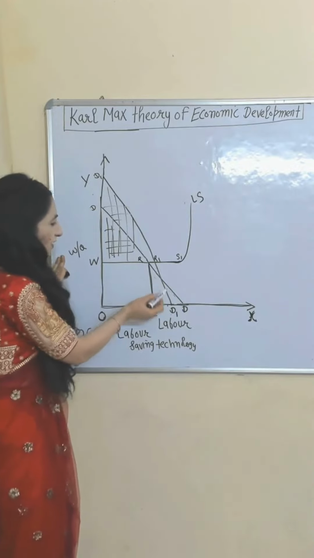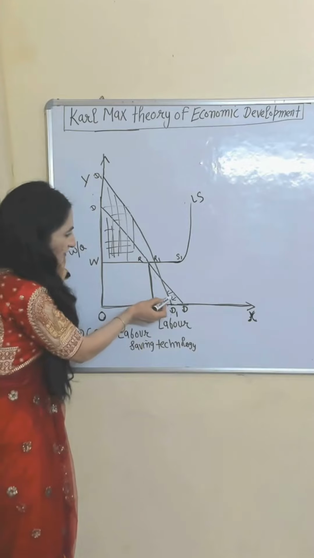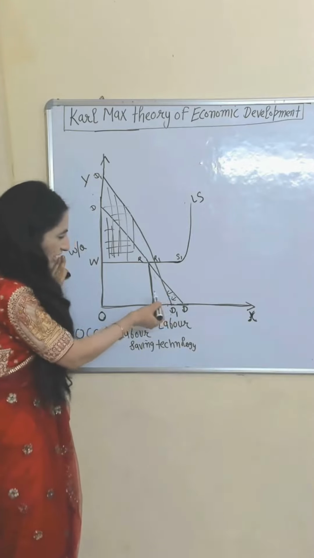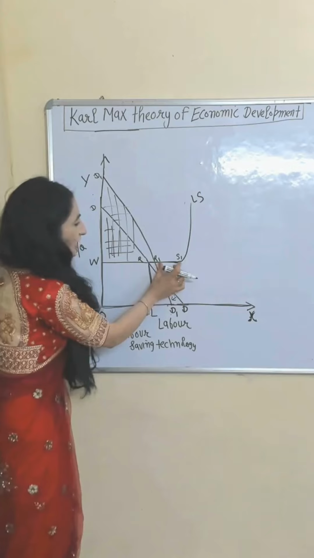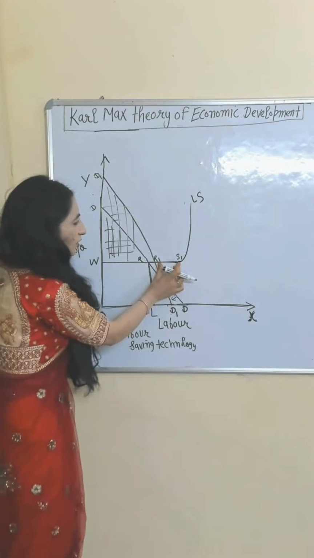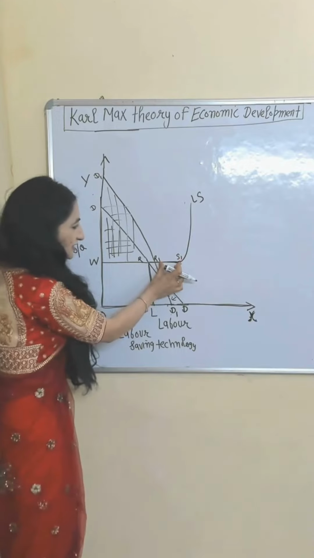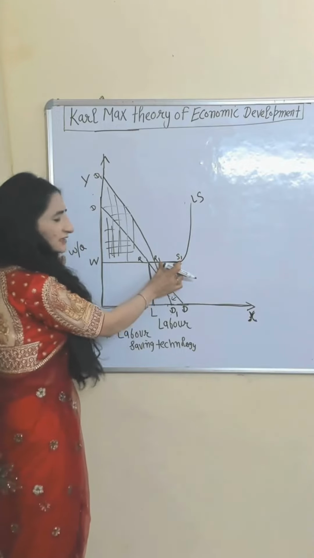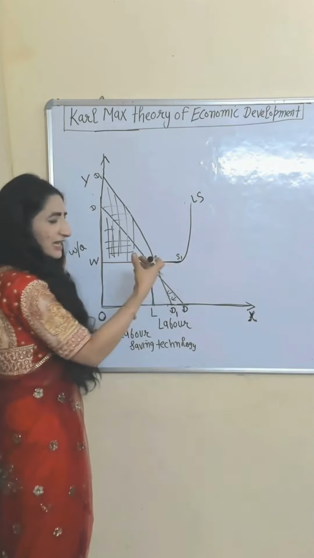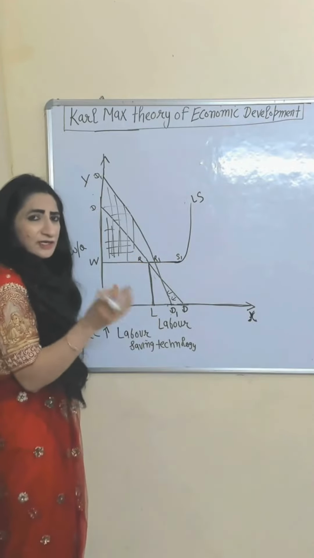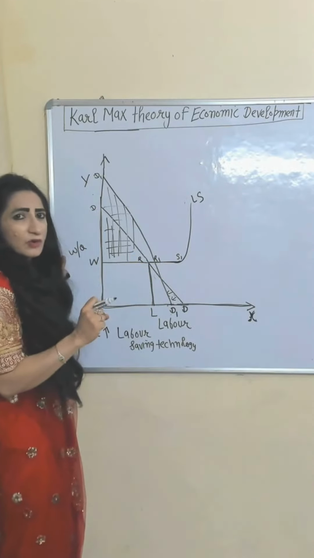At R1, the new equilibrium point, you can see the labor demand curve shifts backward. That means you are reducing labor. That's why R1S1 labor are unemployed, and the unemployed labor is called the reserve army. And this reserve army will not bear this kind of exploitation. They will revolt against the capitalist. As a result, capitalism will end and a new society will be born. It will be called socialist.